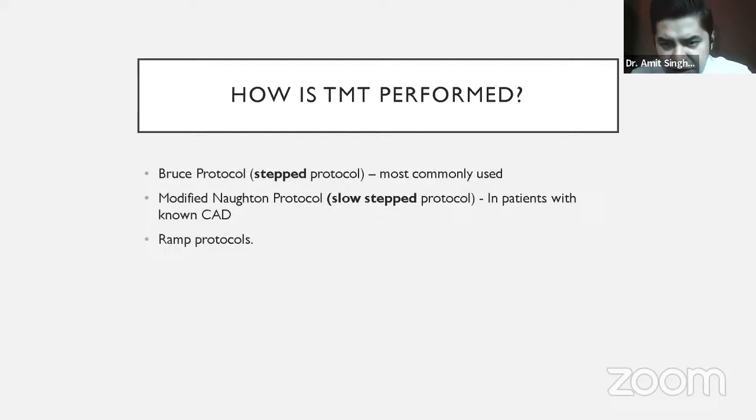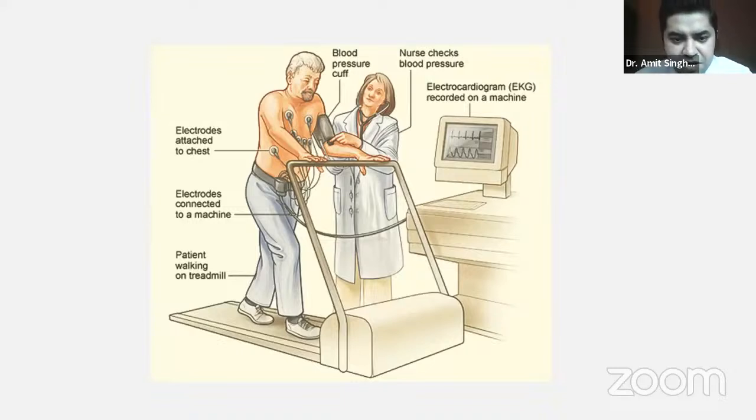So how is a treadmill test performed? I'll first show you the picture. This is what a treadmill test actually is. If you can see, there is a treadmill, there is a patient, there are a lot of leads which are put around his chest, and then these leads are connected to an ECG machine which displays the live ECG. There is a nurse who is checking the blood pressure. So ECG, blood pressure, and the heart rate, which itself is reflected in the ECG machine. These three parameters are actually recorded.